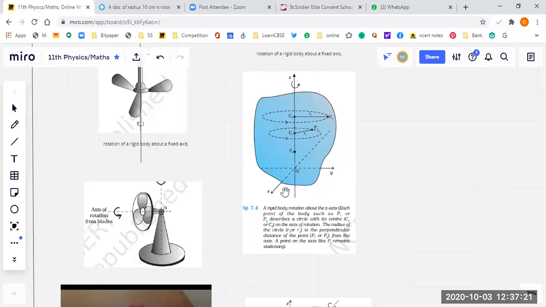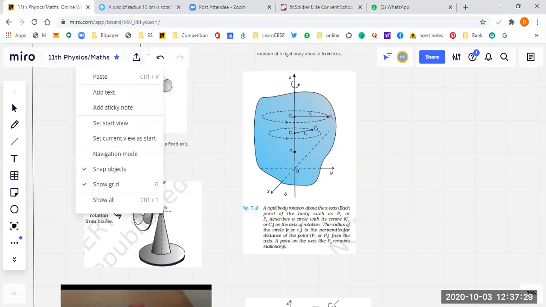These blades are rotating about which axis? If you see, this is the axis, right? Am I right, students? So this is horizontal axis of rotation, right? So there can be two axes of rotation. Let's go further.